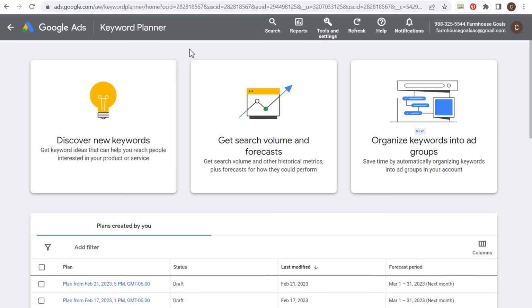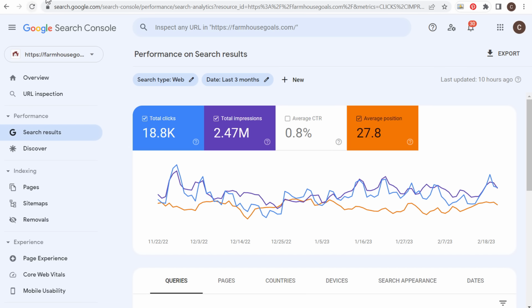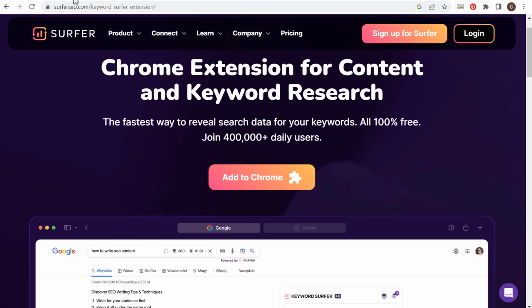Today I'm going to be going over free keyword research tools, and I'm going to show you 20 different free keyword research tools that you can use without even creating an account. Now, some of these have paid options, but I'm going to go through the keyword research tools that I use all the time for my own business that you can use for your business as well to improve your SEO strategy and come up with more content ideas.